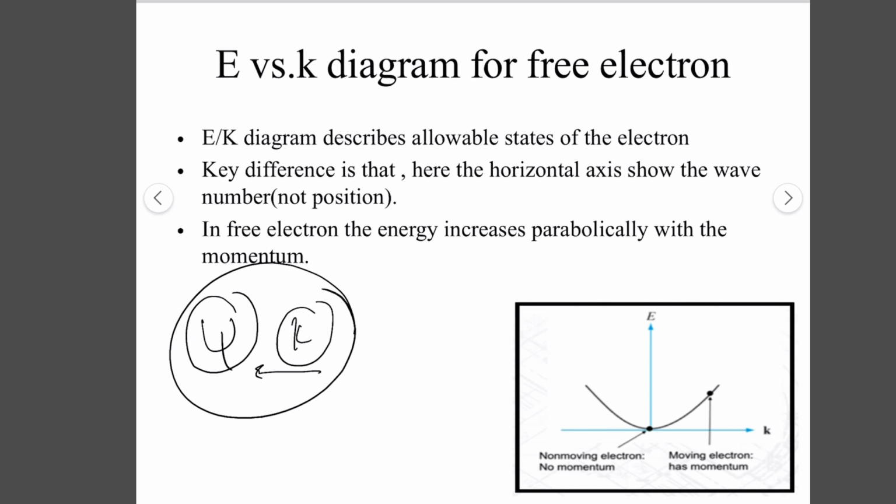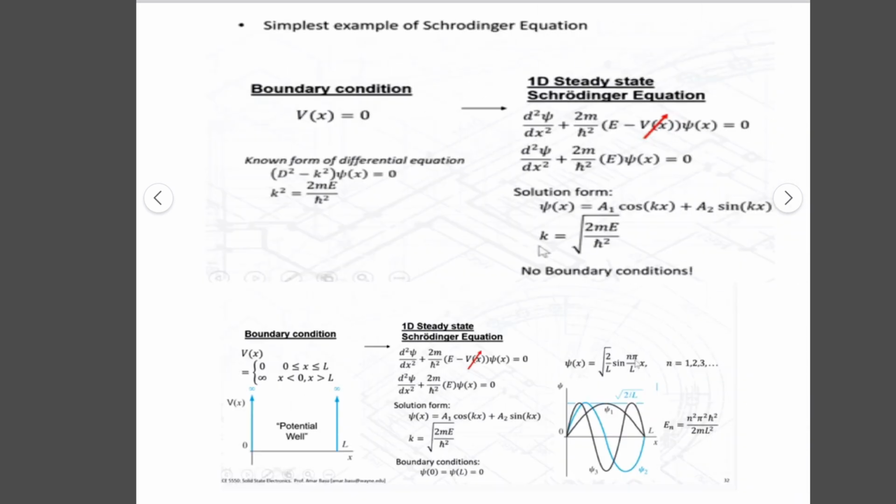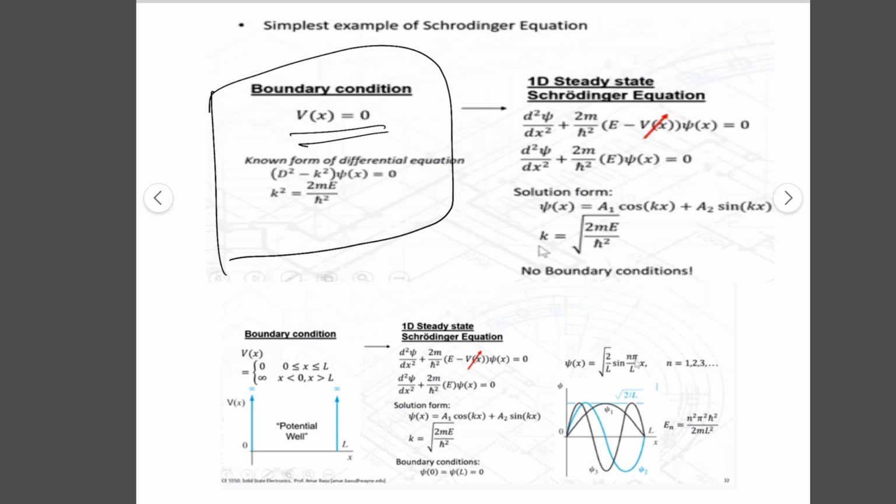For example, we have an E-K diagram for free electrons. Our simplest solution is for free electrons, because there is no potential across it and no charged particle around it, so its potential will be 0.